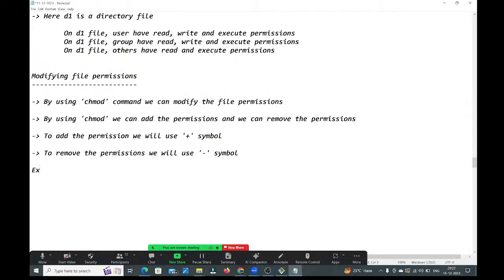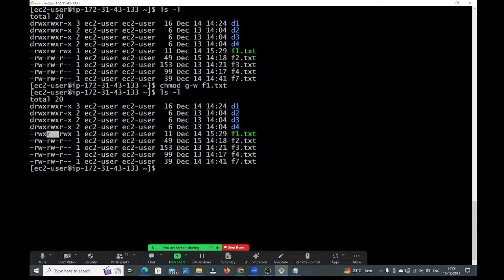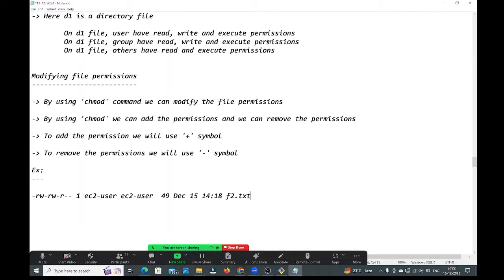Right here, let me take an example. Let me add these examples here guys. Let me take the second one, f2.txt. This is the example I have taken. Here for user, I want to add execute permission. How will you add it?